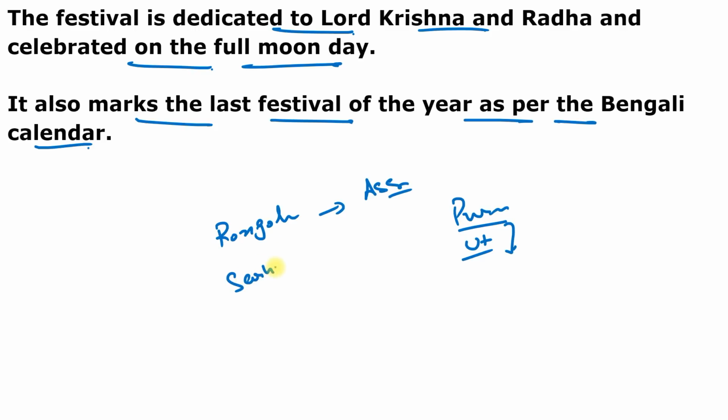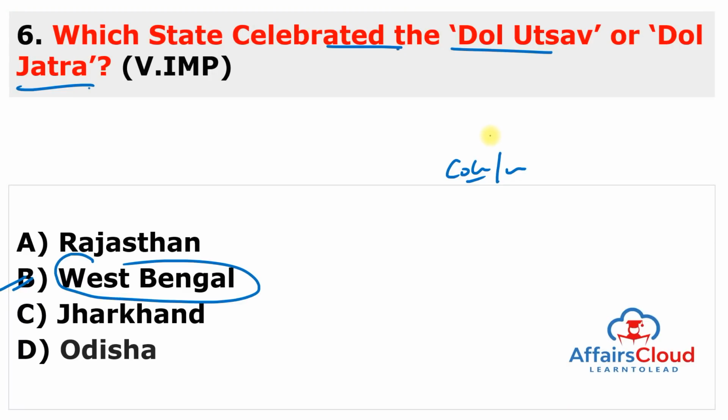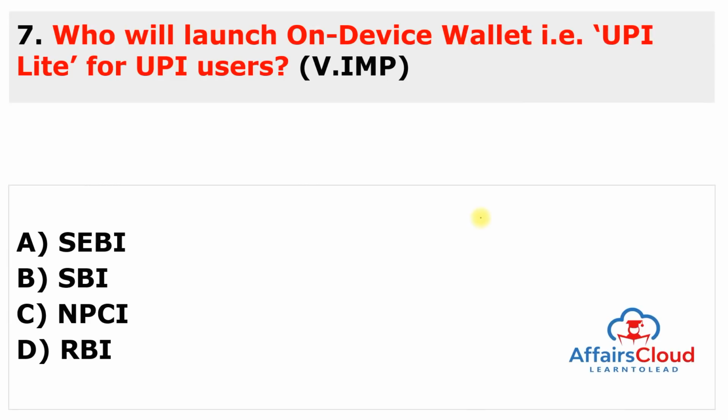One is Sarhul. Sarhul is basically celebrated by the people of Jharkhand. This is also one of the spring festivals which is celebrated by Jharkhand, Sarhul. So you can just remember the question as same as in slide. This is Dol Utsav and it is celebrated by West Bengal, and West Bengal Chief Minister is Mamata Banerjee and Governor is Jagdeep Dhankarji. Moving to next question.